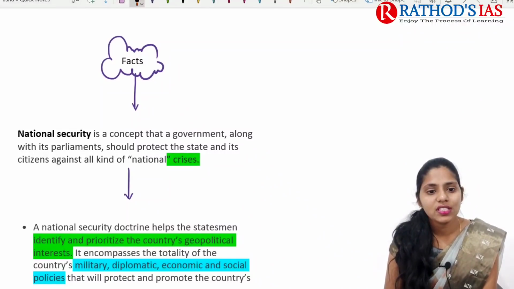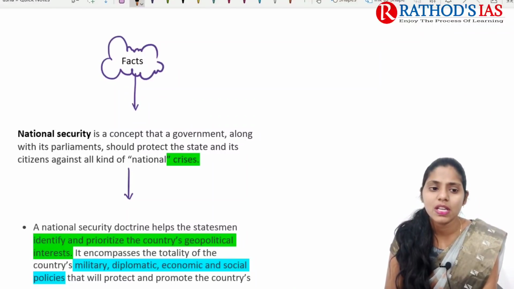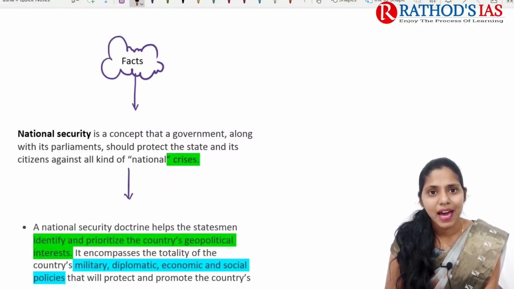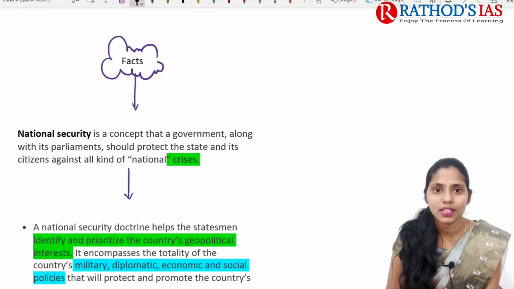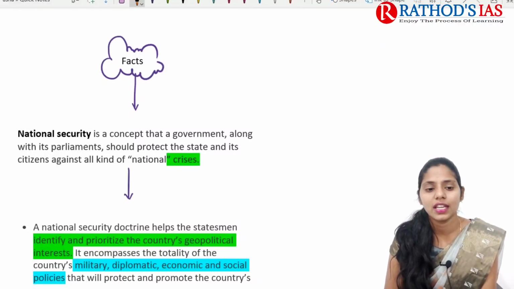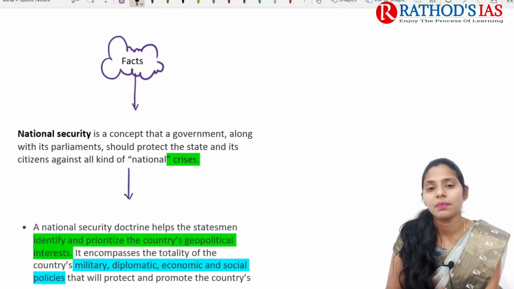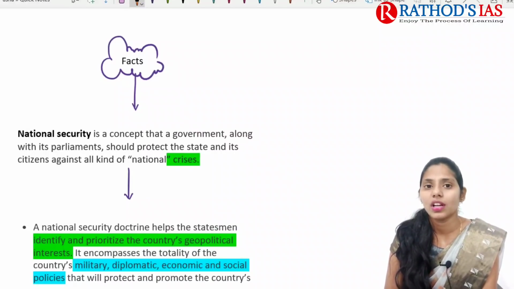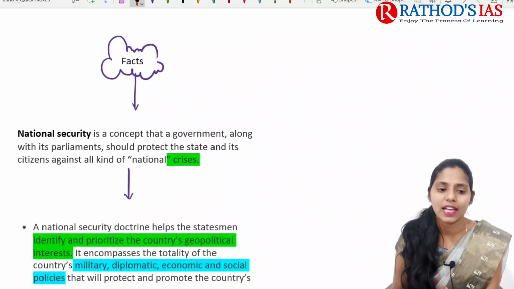National security is a concept. Along with the parliament present in the country, the government needs to protect the state and its citizens against all kinds of national crises. For example, economic crisis, military crisis, terrorism. So it is the responsibility of parliament as well as government to protect the state and citizens from the different kinds of national crises.